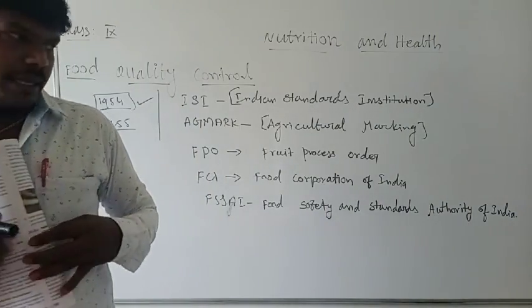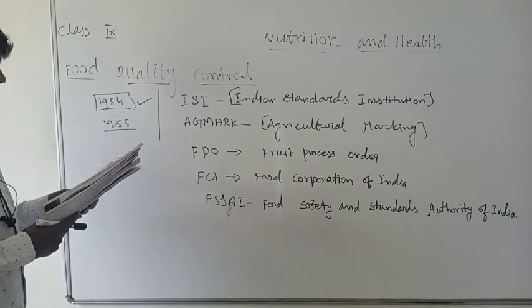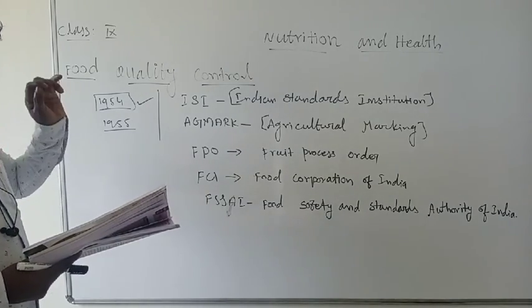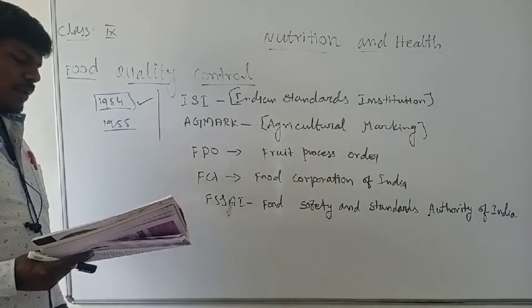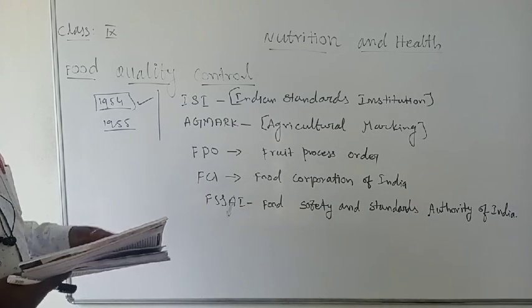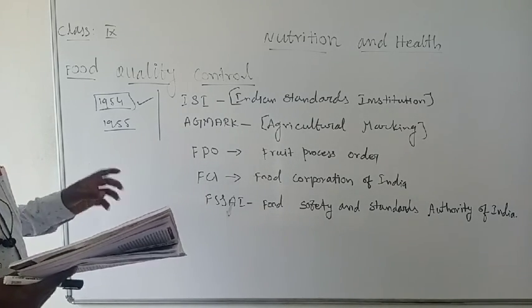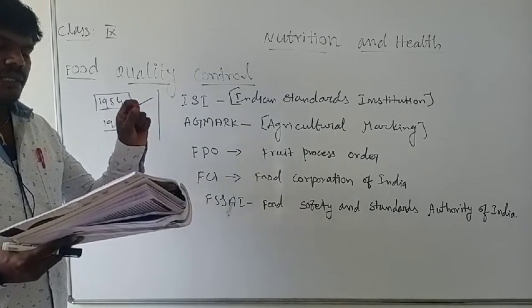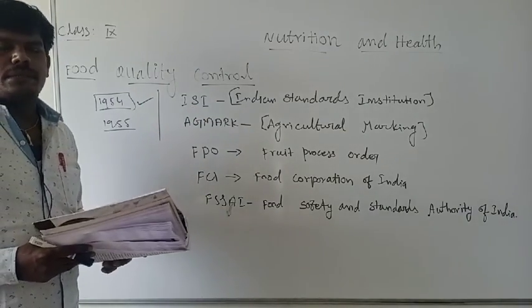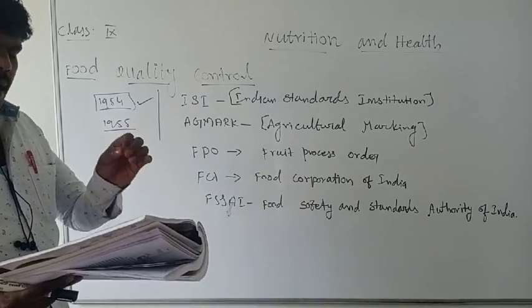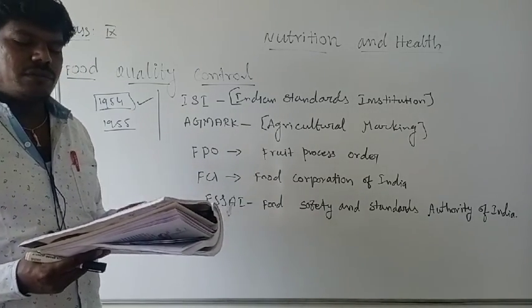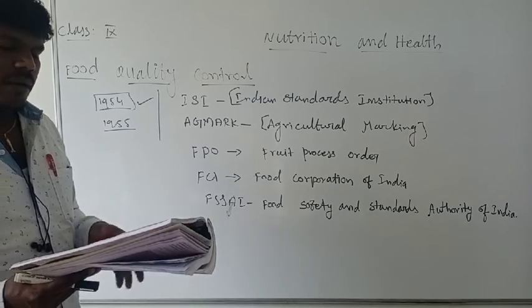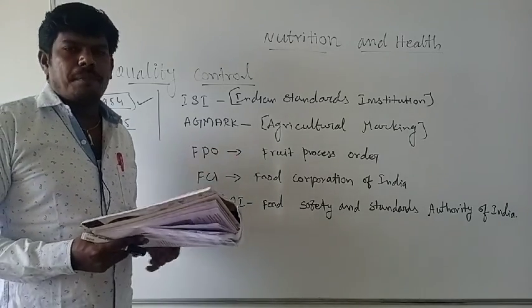First one, ISI. What is the main function of ISI? It is the Indian Standard Institution, now known as BIS, the bearer of Indian Standard. The main function of ISI is to certify industrial products like electrical appliances, switches, wiring, cables, water heaters, electric motors, kitchen appliances.